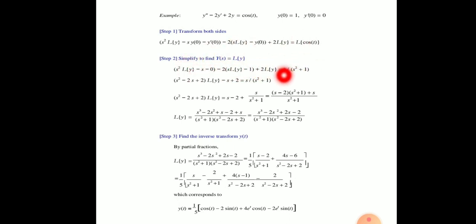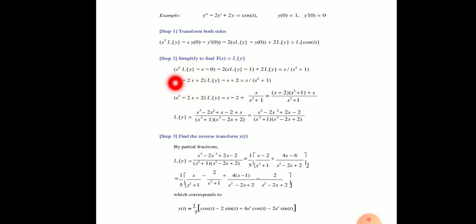After the boundary conditions, the equation will be s² Laplace y minus s minus 0 minus 2s Laplace y minus 1 plus 2 Laplace y is equal to s/(s² + 1). Taking common terms, this is (s² - 2s + 2) Laplace y minus s plus 2 is equal to s/(s² + 1).